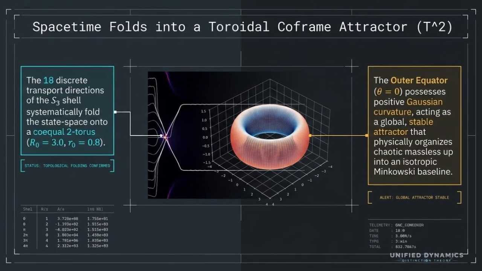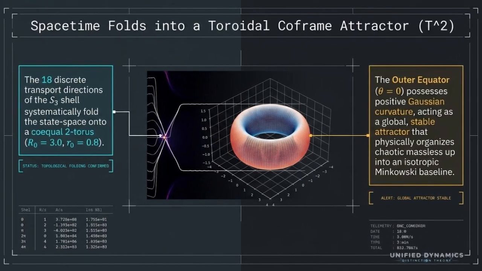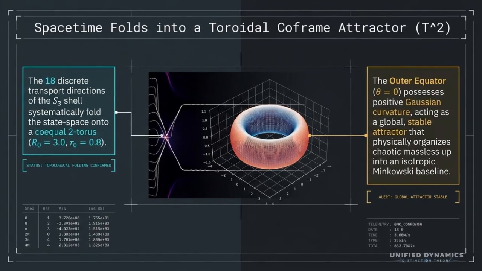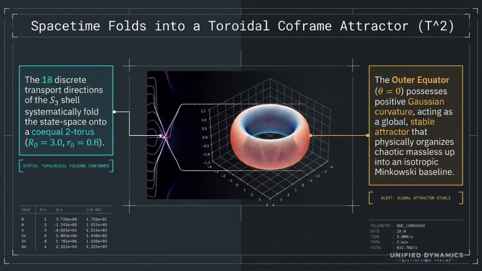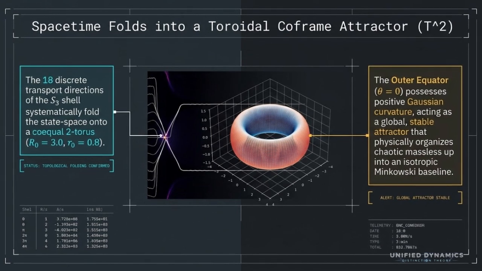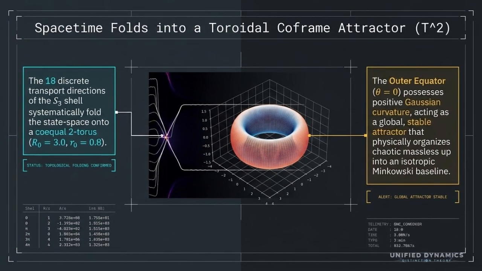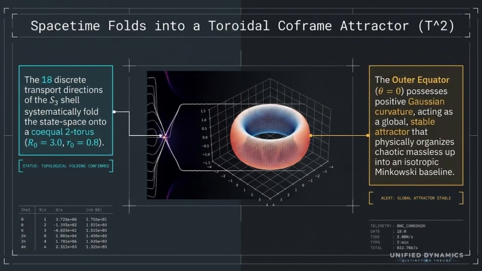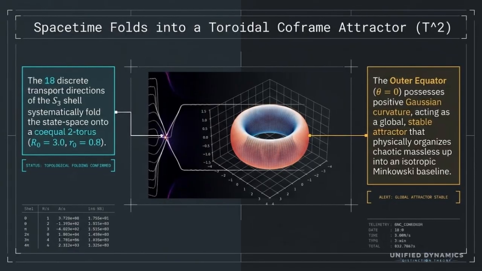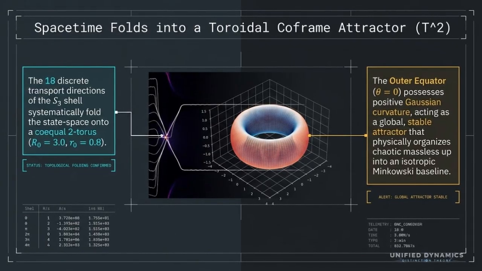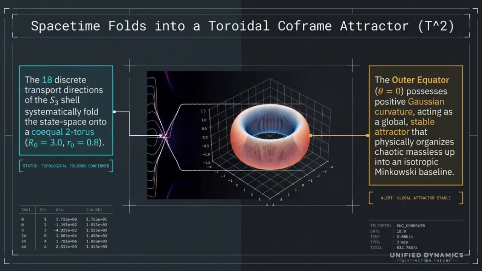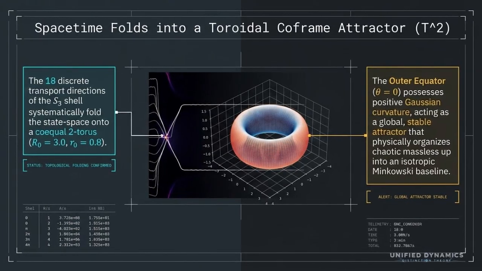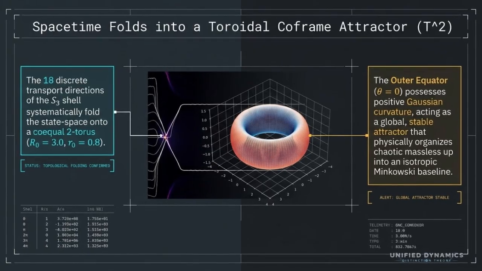Moving on to the toroidal coframe attractor. The claim is that the 18 discrete transport directions of the S3 shell fold into a toroidal state space geometry. The torus is being used as a stable organizational geometry for the coframe. The outer equator is highlighted because it has positive Gaussian curvature, and the slide treats that region as a global attractor. In plain English, chaotic or mass-like structures tend to organize around the stable equatorial geometry. So this is a visual way of saying the discrete transport shell does not stay random. It relaxes into a smooth organizing shape.